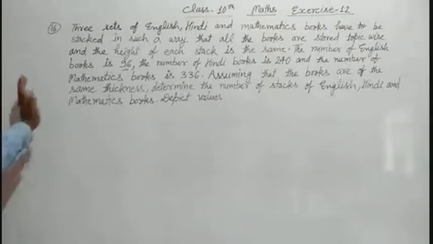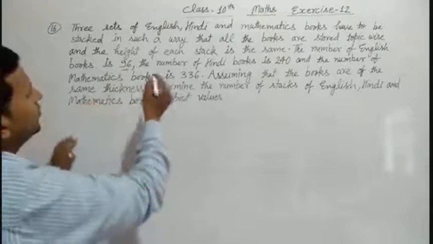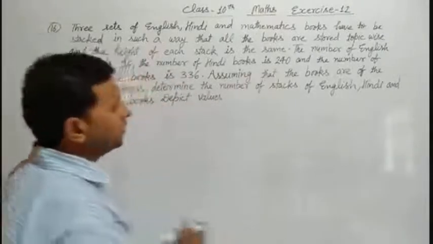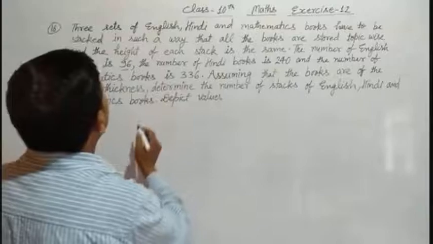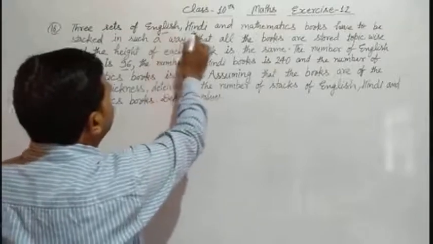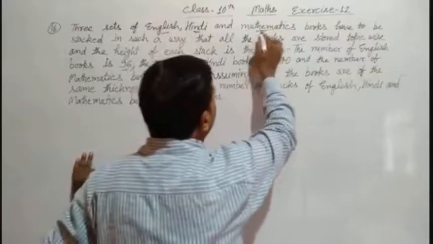See here again, we are given 3 types of books. First is English book, second is Hindi and third one is mathematics books.